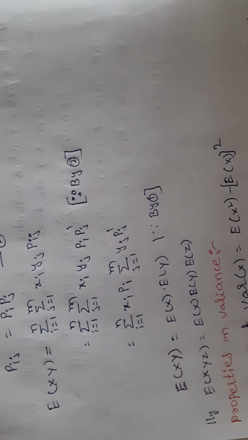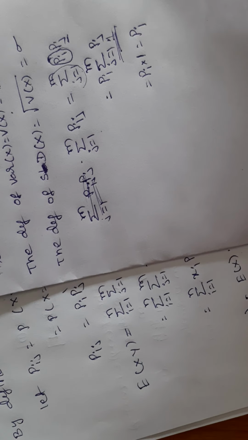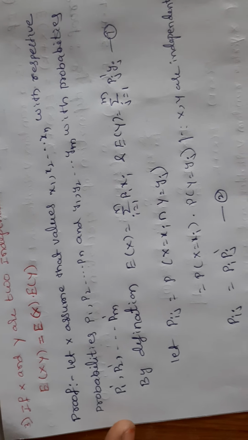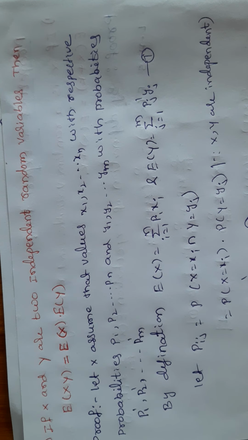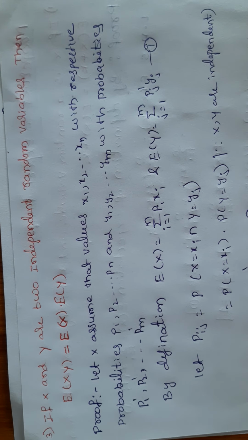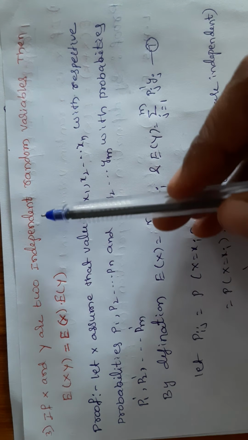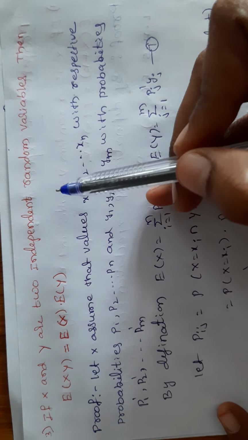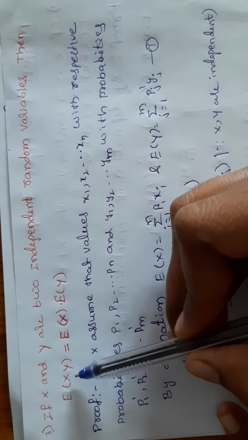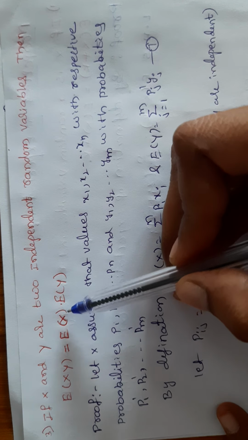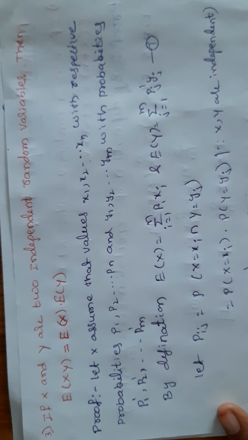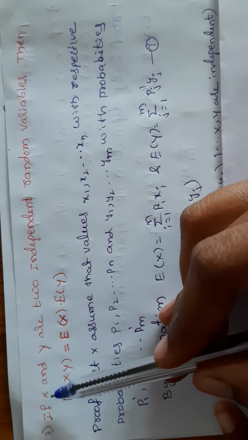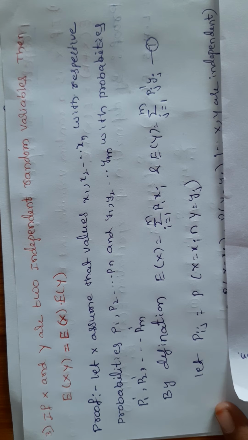Next one, the last property in the expectation: if X and Y are two independent random variables, then E of xy is equal to E of x into E of y. So here capital X, capital Y are two independent random variables.